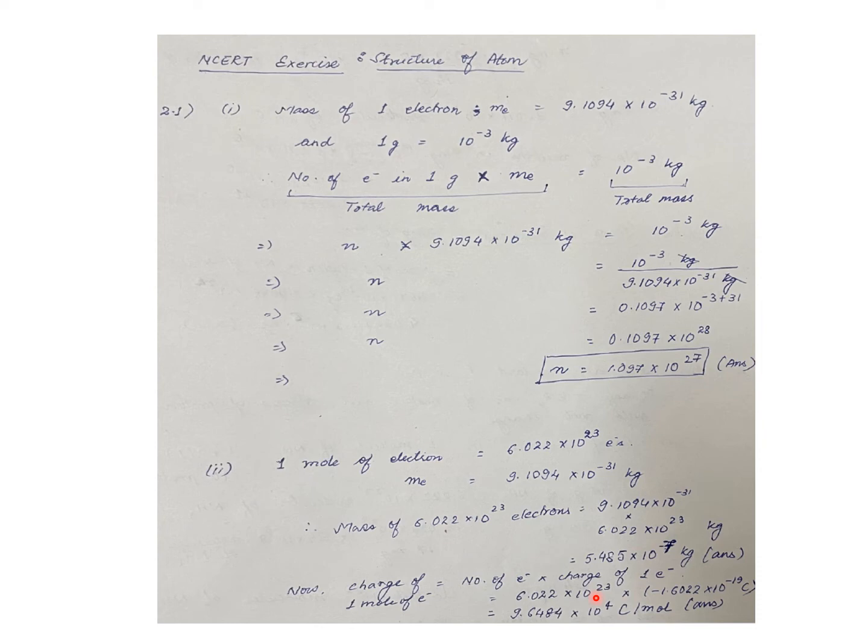We already know from the previous slides that the charge of 1 electron is minus 1.6022 into 10 to the power of minus 19 coulomb, and the number of electrons in 1 mole is 6.022 into 10 to the power of 23. We just have to multiply these two quantities, which gives the answer as 9.6494 into 10 to the power of 4 coulomb per mole.